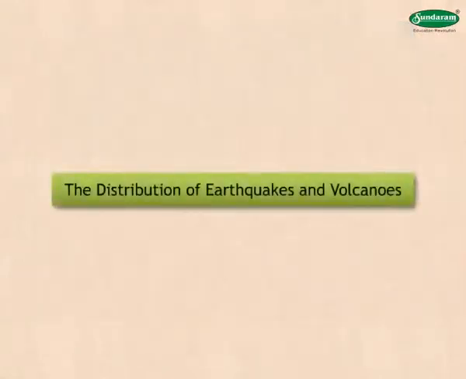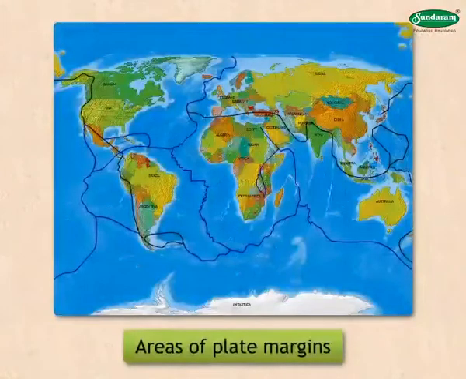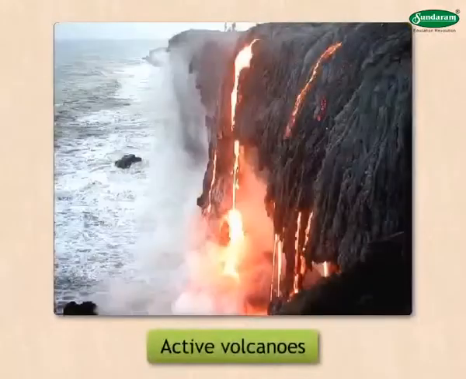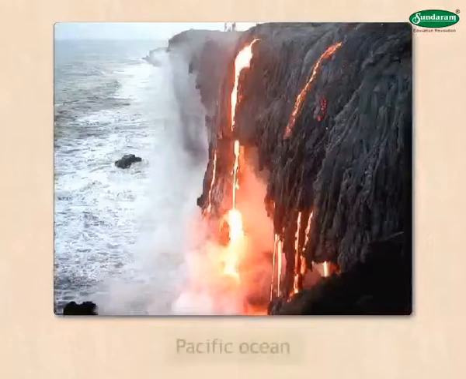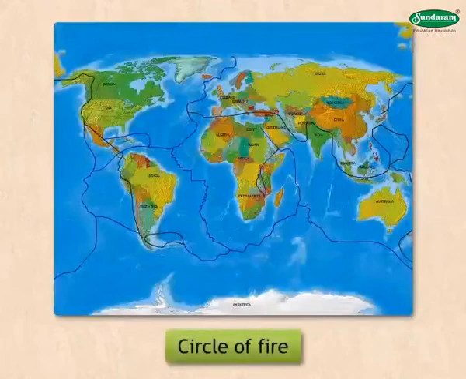The distribution of earthquakes and volcanoes. The world map shows us the distribution of earthquakes and active volcanoes which occur mainly in the areas of plate margins. Active volcanoes are more around the Pacific Ocean. Therefore, this region is called the Circle of Fire.